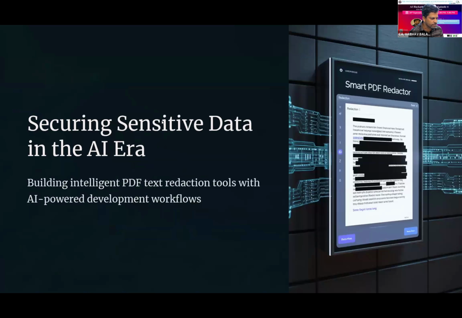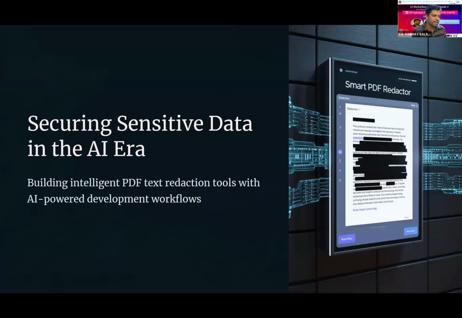In the AI era, we have found that we are not in a safer area. We are sharing data like anything with various GPTs, various platforms, and third-party tools as well. So to work in a privacy-secure manner, I thought about it and developed one tool that redacts the text within the PDF.